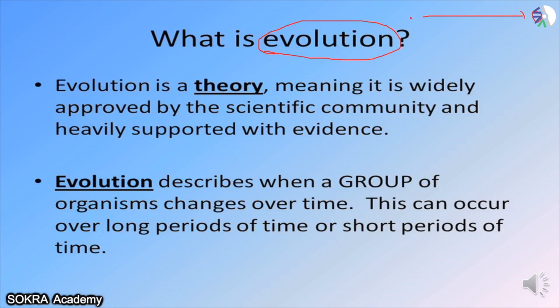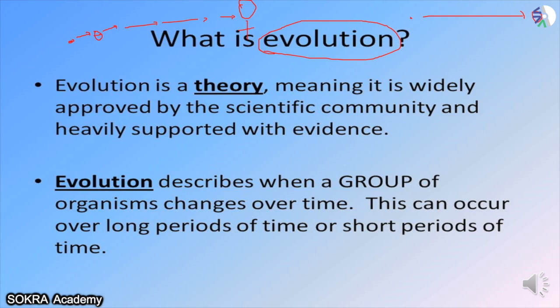In that theory, they said first there was only a single organism in the river. After that, this organism came onto land and there were land animals. Then the land animals started evolving from each other, and at last they became like humans. This process is called evolution. Evolution is a theory.